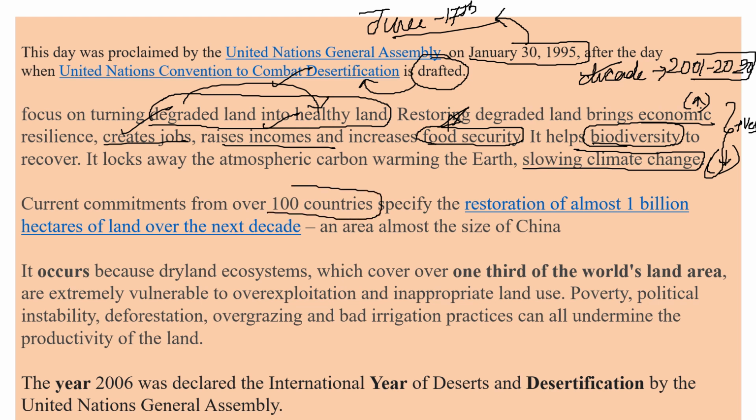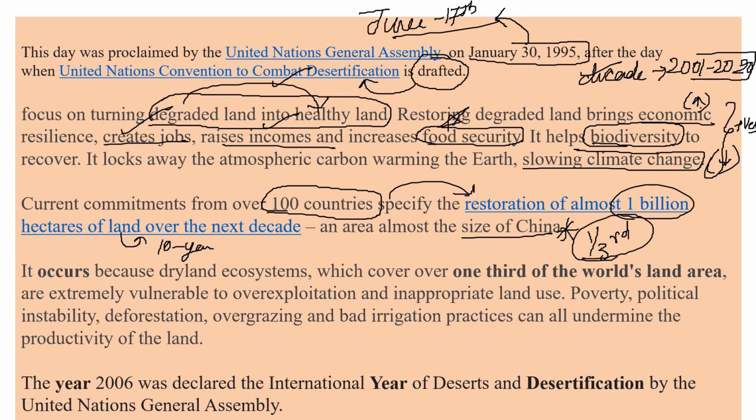So over 100 countries decided that almost 1 billion hectares of land will become healthy land in the next 10 years. So almost the size of China. So why are we giving much more prominence to dry lands? Because almost 1/3 of the world's land area is dry land, friends.